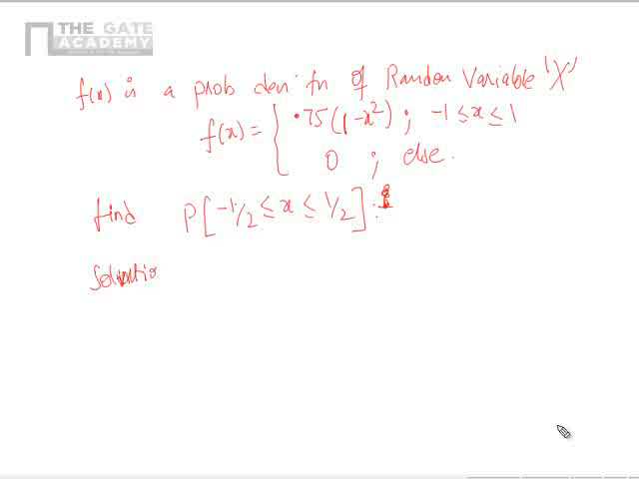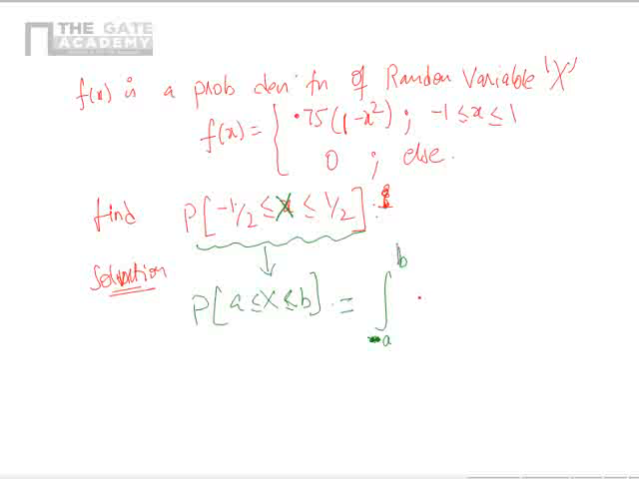Solution. Now this given structure looks something like probability of A less than or equal to X less than or equal to B. And what did we find this as in our discussion? Probability of A less than or equal to X less than or equal to B is nothing but the integral from A to B of f of x dx.